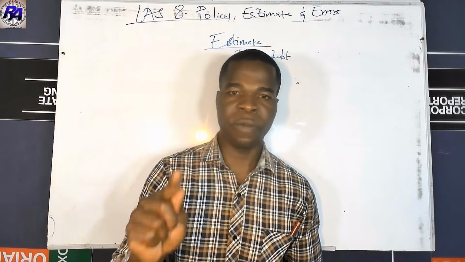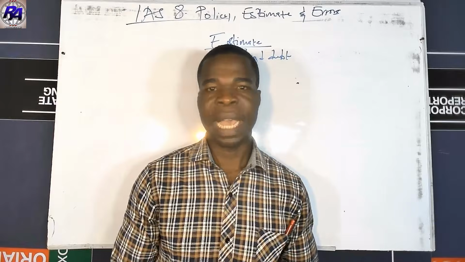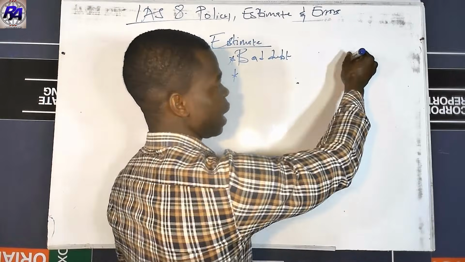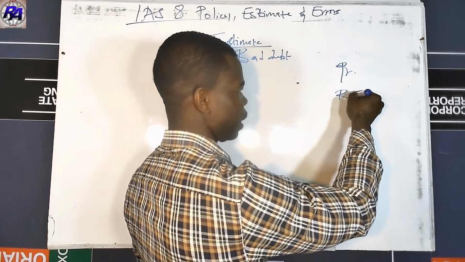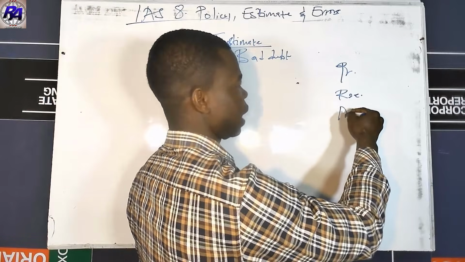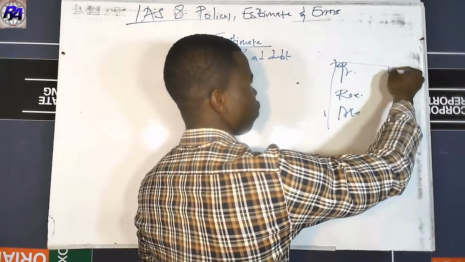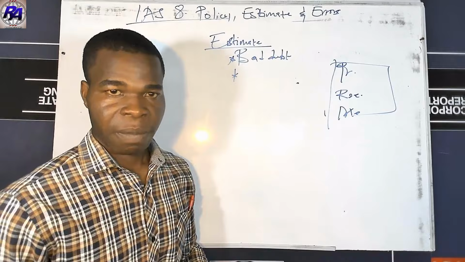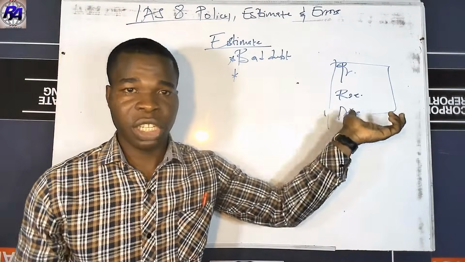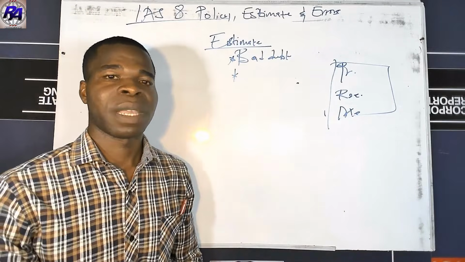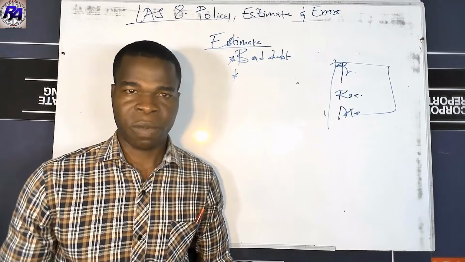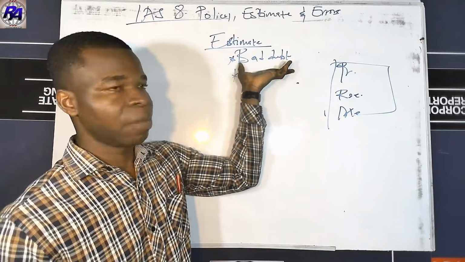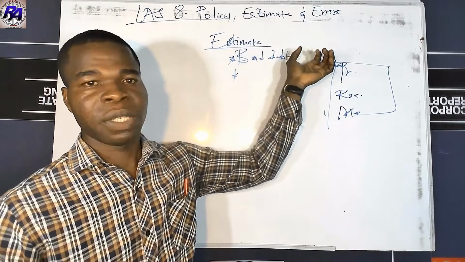Now, do not confuse estimate and policy over here. Remember that with policy, there must be a change in the presentation, a change in the recognition, and a change in the measurement. That will only warrant what? That will only warrant a change in the policy. When it comes to estimate, the only change here is just about what? A new information that is available, or a new development that is available, that there's a need to change an estimate from one estimate to the other.